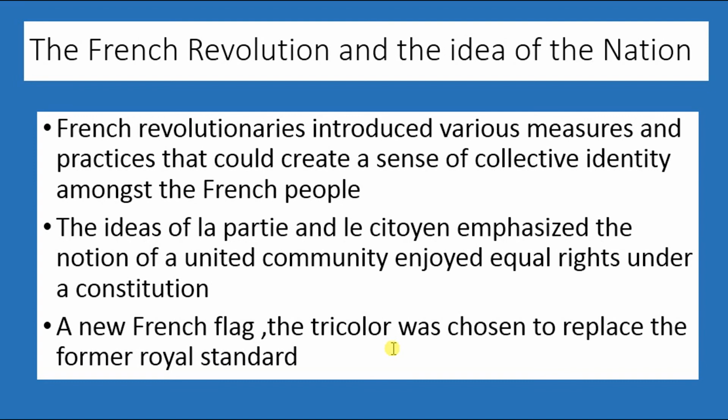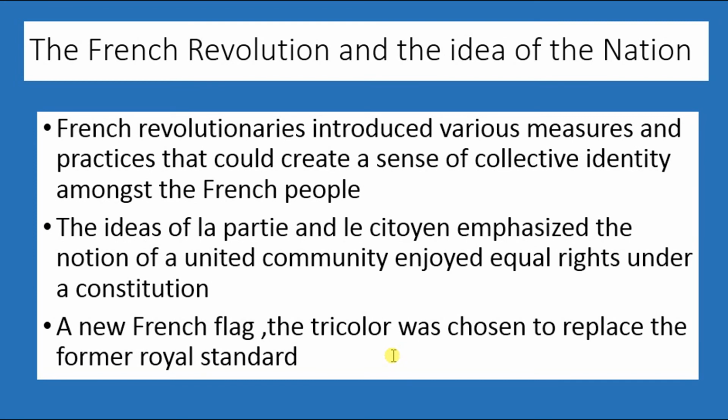Reasons, I repeat once again, political reasons. What is the political reason? That is the estate system, the division into first, second and third estate. The first and second estate enjoyed freedom and all the privileges. The third estate paid tax but did not enjoy any privilege.